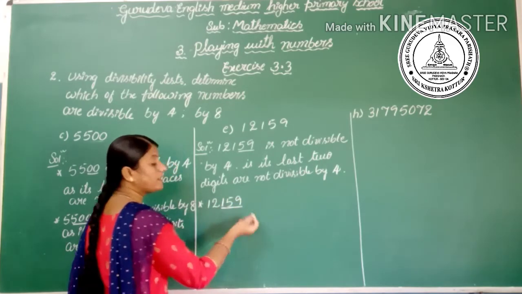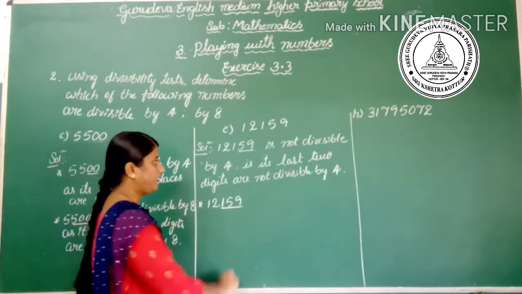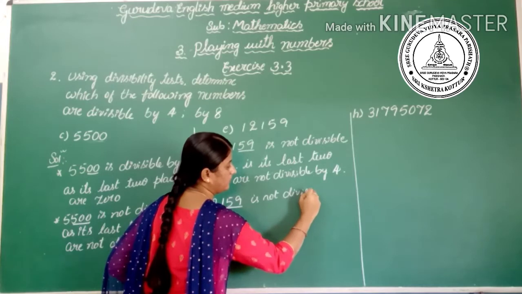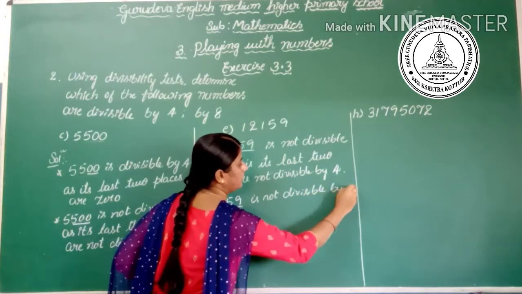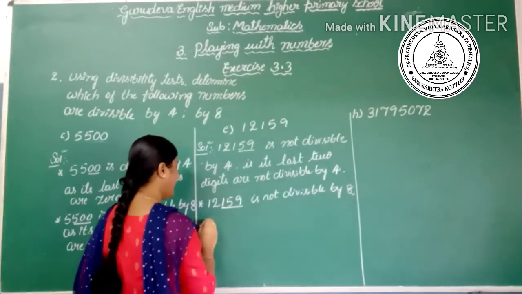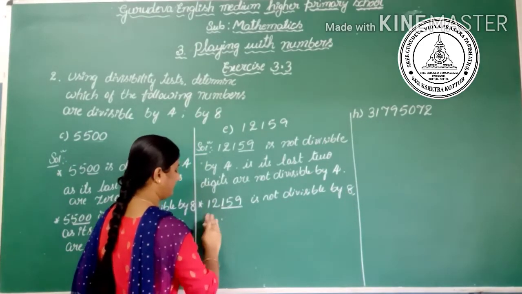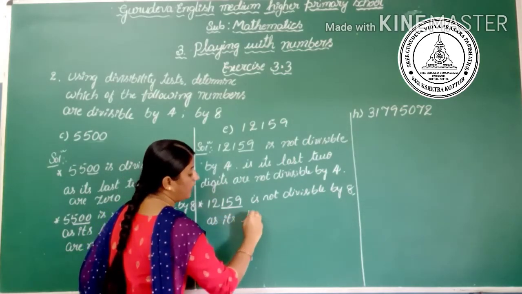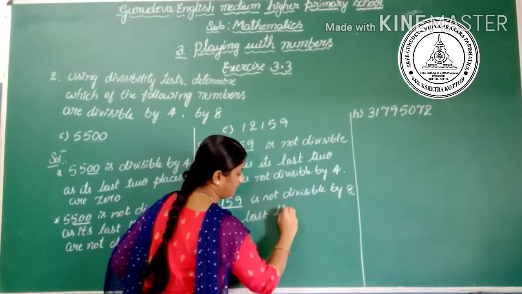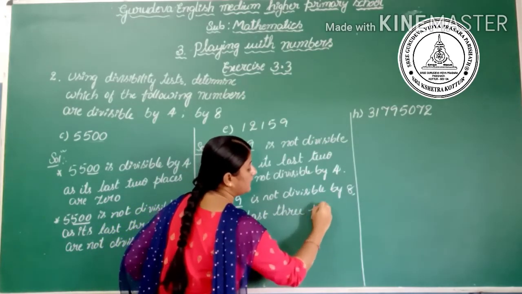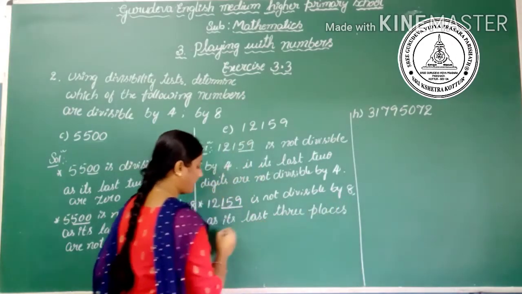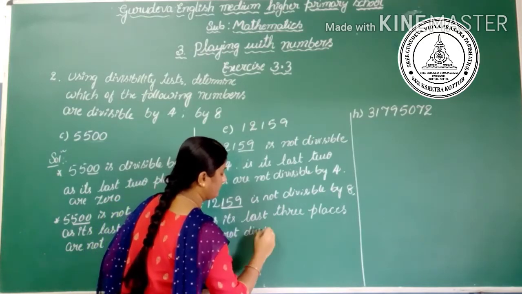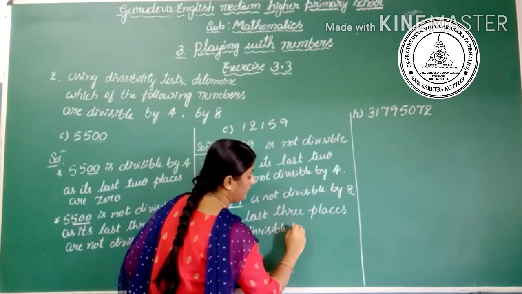Similarly, for divisibility by 8, write the given number 12,159 and underline the last 3 places, that is ones, tens and hundreds. It is not divisible by 8, as its last 3 places are not divisible by 8.